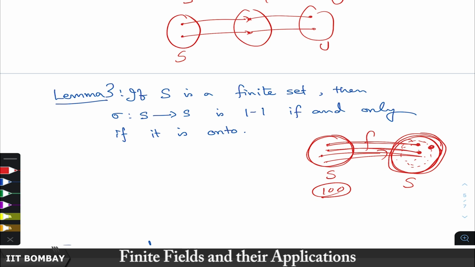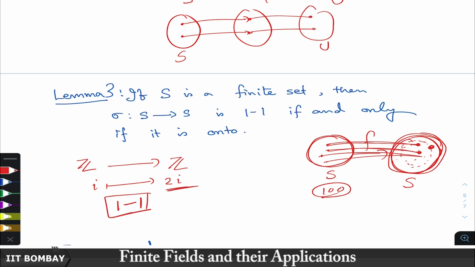This is not true for an infinite set. So, let us see an example. Suppose you take the set of integers Z, and take this map which is multiplication by 2. So, every element i goes to 2i. Now, clearly, this is a 1 to 1 map, because when you multiply two different elements by 2, you get again two different elements. 2 times two different elements cannot be the same. So, it is 1 to 1, but is it onto?